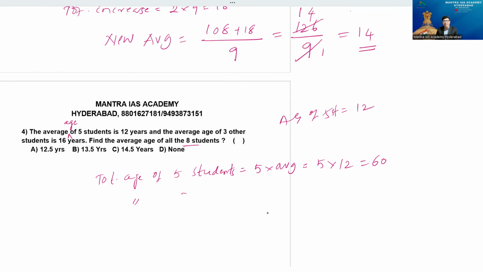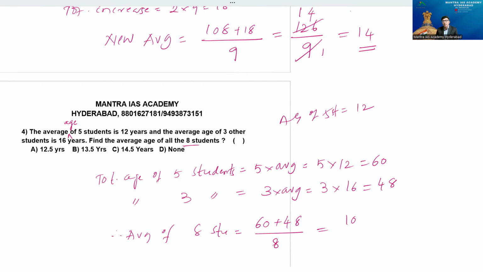Next, total age of the 3 other students is the same: 3 into average, that is 3 into 16, which is 48. So the total age of all is 60 plus 48, and he is asking for the average. Therefore, average of 8 students is equal to 60 plus 48 by the number of students, which is 8. 108 by 8, beta.